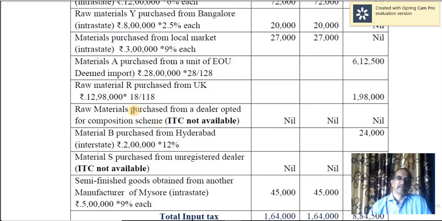Then raw materials purchased from a dealer opted for the composition scheme. For this, no ITC is available because the supplier will not collect any taxes from us, nor will he avail ITC. That is the composition scheme. Since he is not collecting any tax from us, the question of availing input tax credit does not arise in our case, so nil.